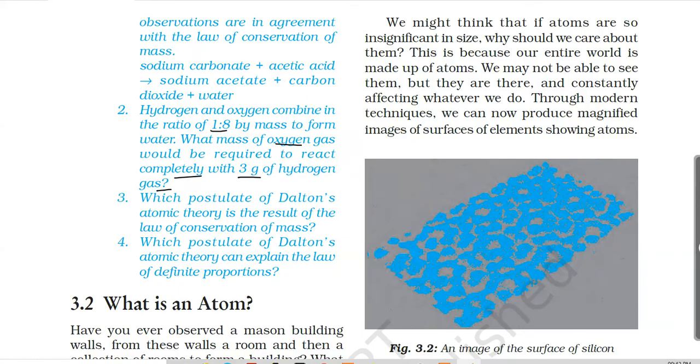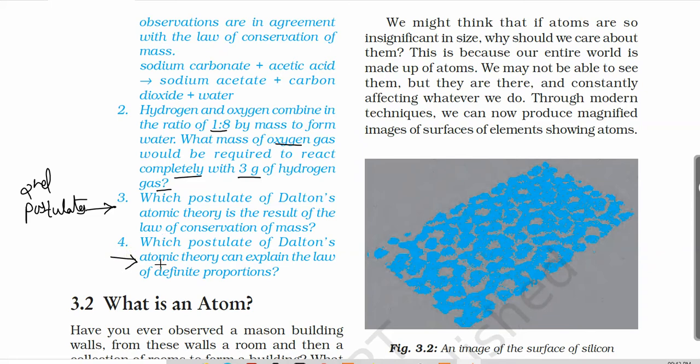Next question: which postulate of Dalton's atomic theory is the result of the law of conservation of mass? I have explained this before: the second postulate, in which he explained that atoms can neither be created nor destroyed, is the result of the law of conservation of mass.